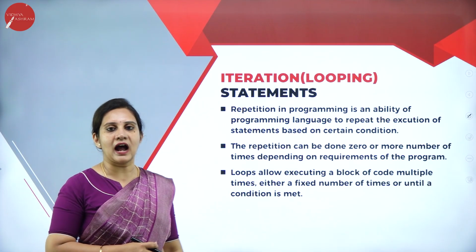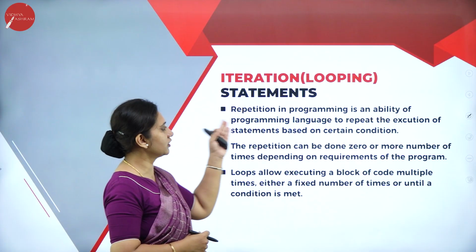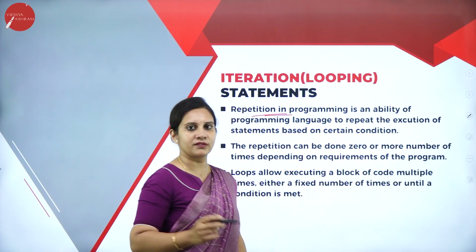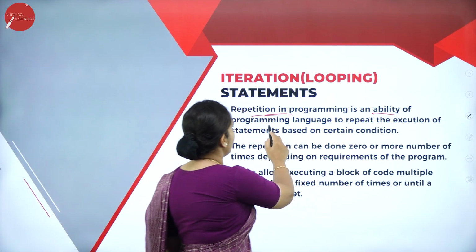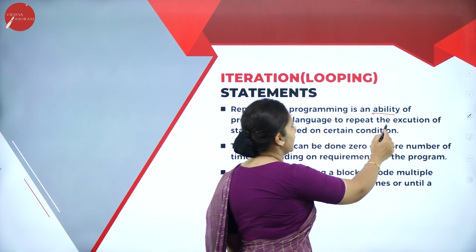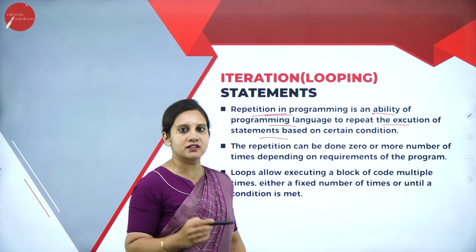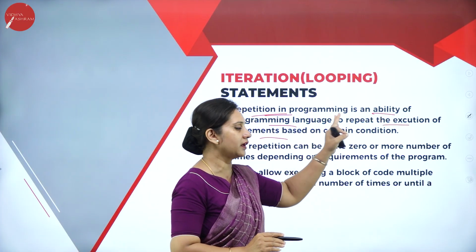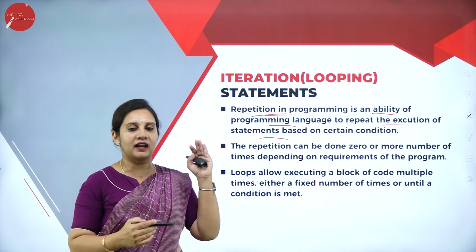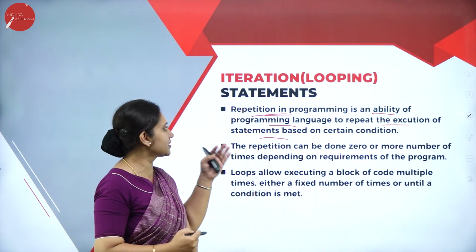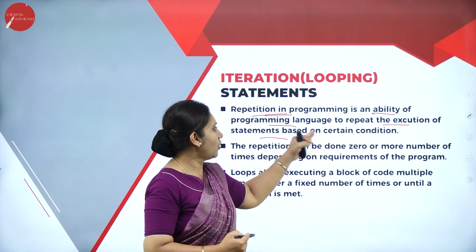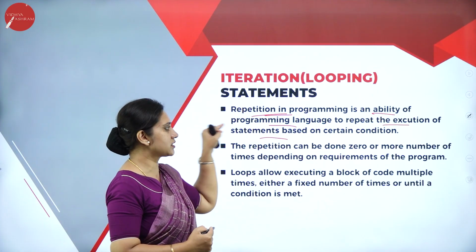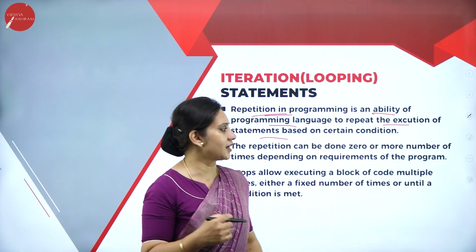So next we have the iteration or the repetition. We call that a looping statement. So what is repetition in programming? It is the ability of the programming language to repeat the execution of a certain set of statements based on a certain set of conditions.